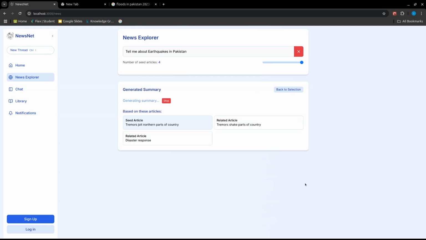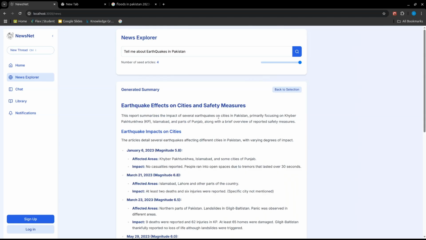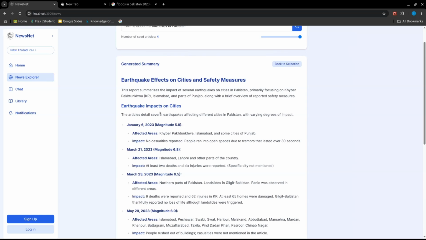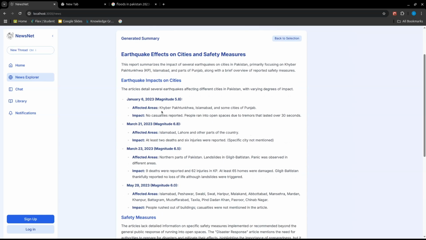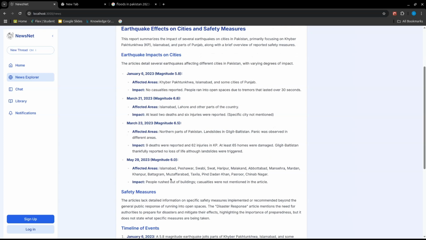This again invokes the LLM, and these are the 3 articles that we've selected. This is the sort of response it has generated. It tells us about earthquake impacts on cities. On January 6th, the affected areas were Khyber Pakhtunkhwa, Islamabad, and some cities of Punjab. No casualties were reported. People ran into open spaces due to tremors. And then there are multiple other affected areas and the magnitudes of the earthquakes that came.